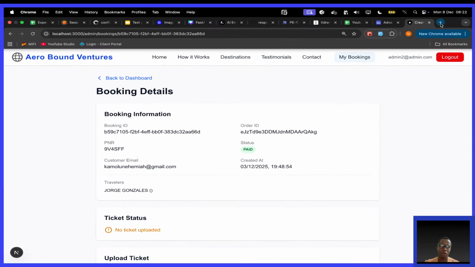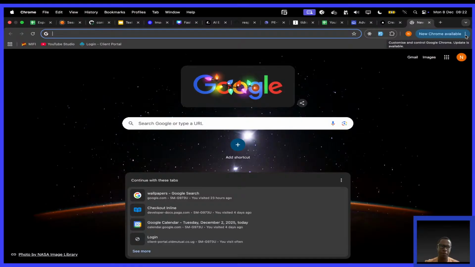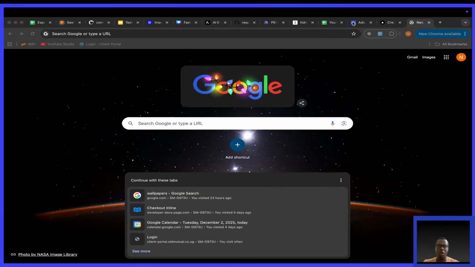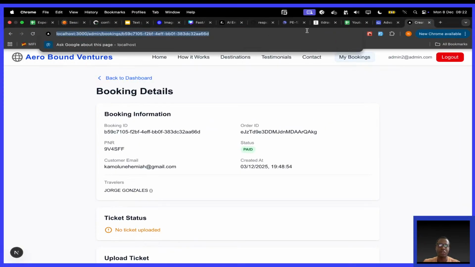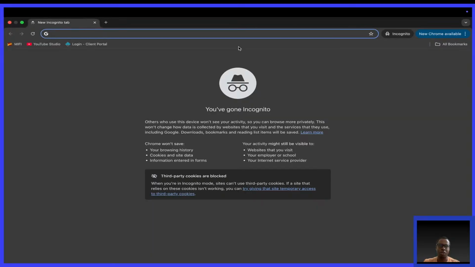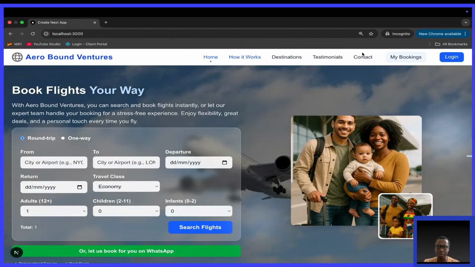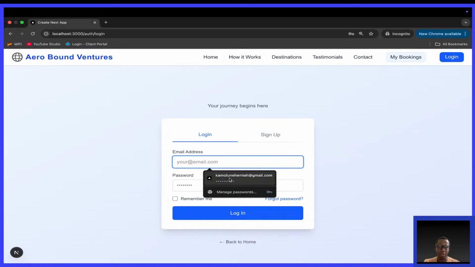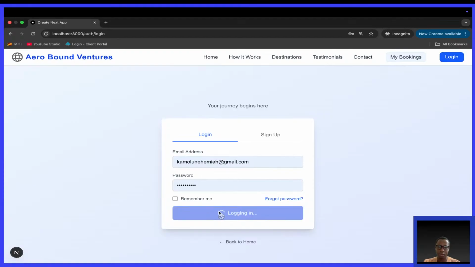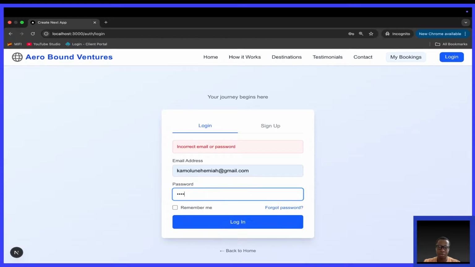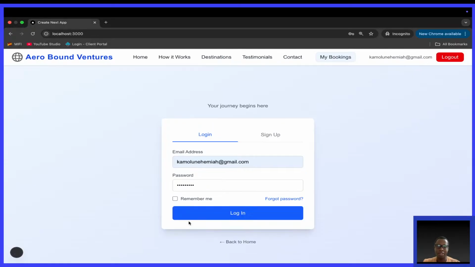I don't know if I can open an incognito tab. Okay, new incognito window. Where I want to log in as a normal user, to show you the difference. Come here, log in. One, two, three, four, five, six, ABC hash. Wait. Sometimes when I'm putting a password, I put like 10 hashtags.